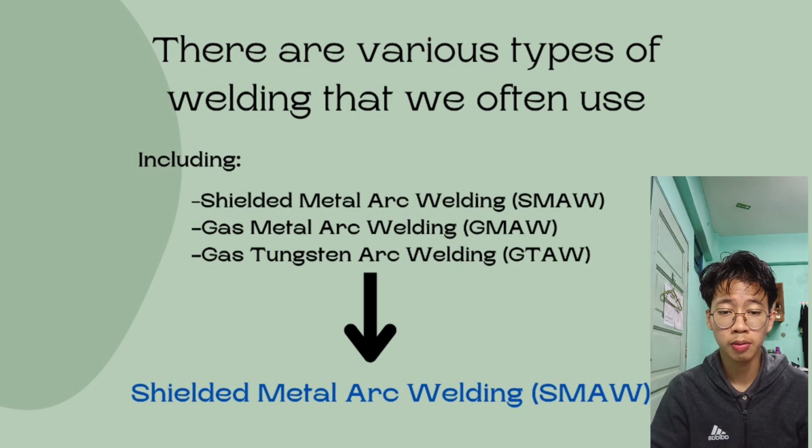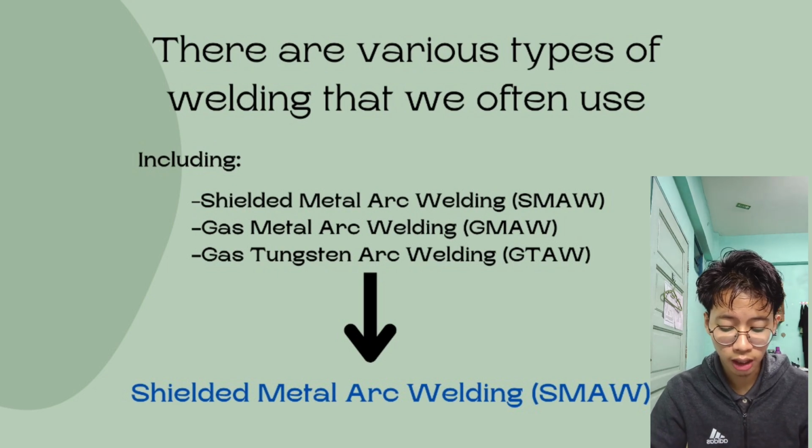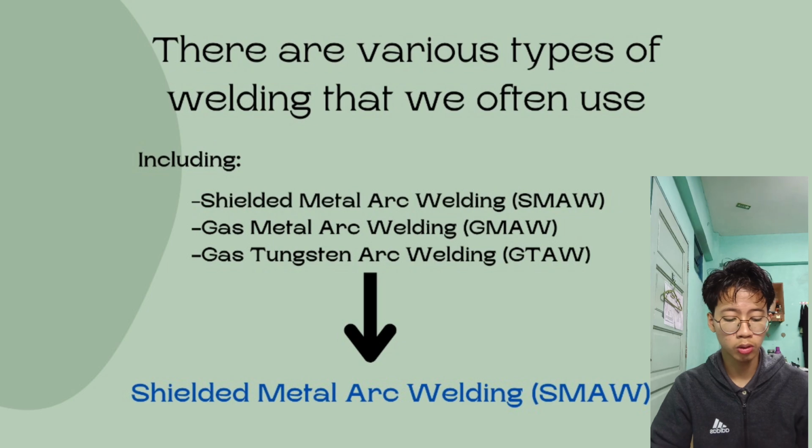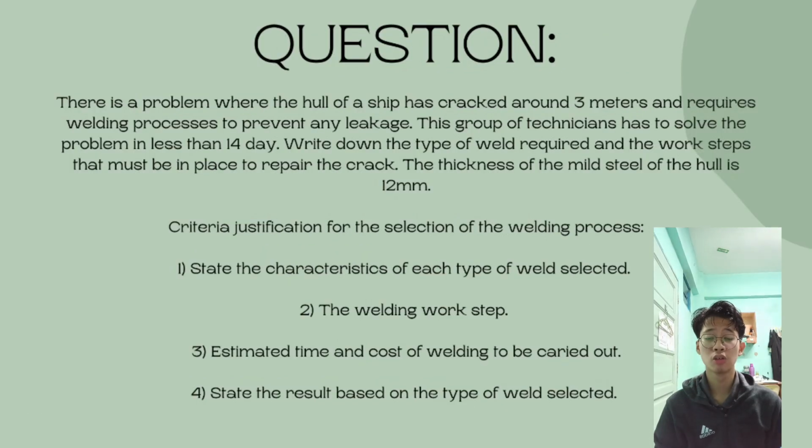As we know, there are various types of welding, including shielded metal arc welding, we call it SMAW, gas metal arc welding, we call it GMAW, and gas tungsten arc welding, we call it GTAW. But today, I will choose shielded metal arc welding, SMAW, as the main welding in solving the issue. Why, and what are the advantages and disadvantages? I will share with all my friends in solving this problem. So, what are you waiting for? Let's get started.